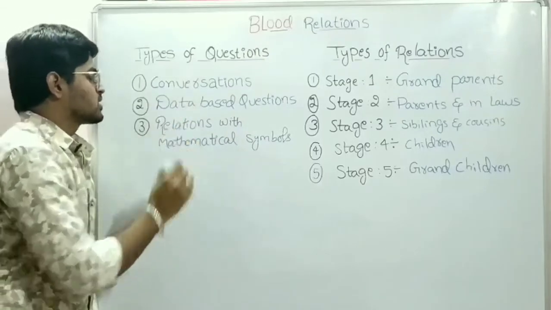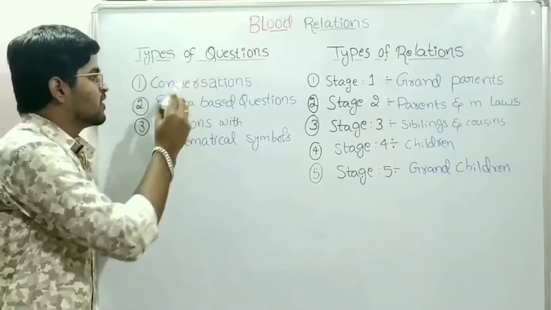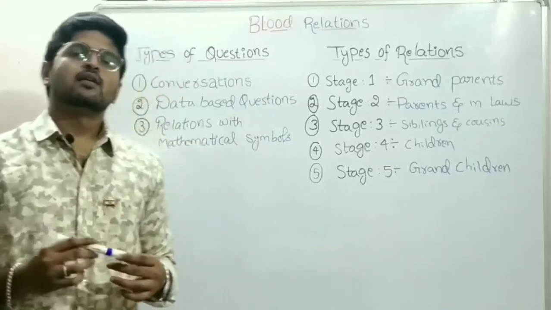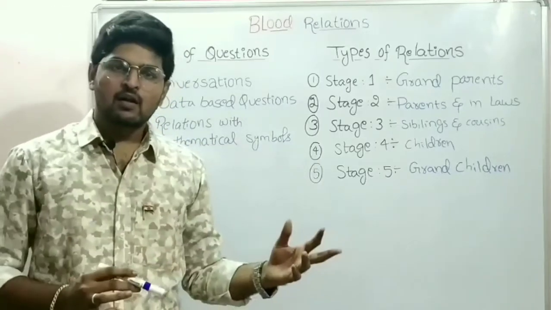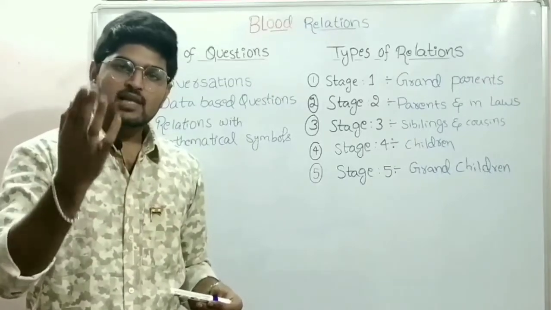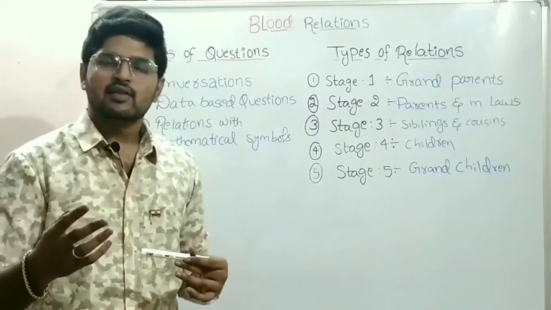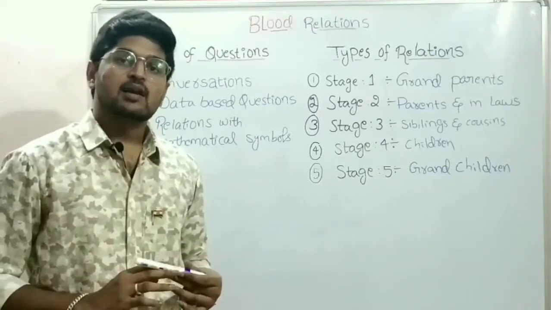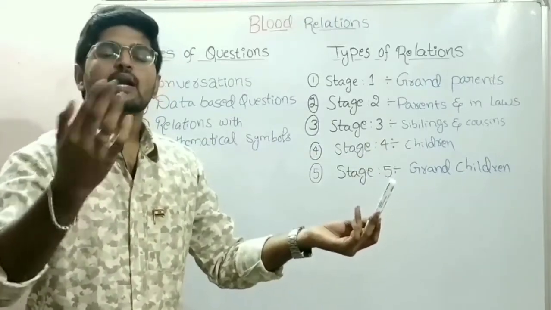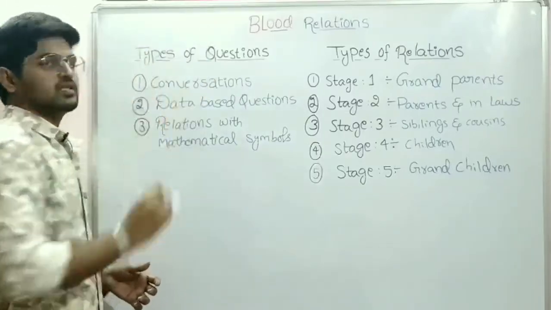There are three types of questions asked in this particular topic. The first one is conversations. This is the type in which a conversation will be given. For example, if I am the person, I am showing you and I am saying you are my mother of, brother of, sister of, cousin of, etc., and at last I will ask another person how I am related to you or how you are related to me. These are the type of questions that come under conversations.